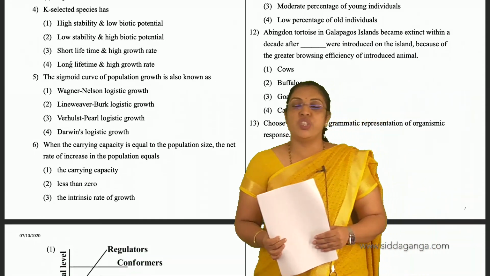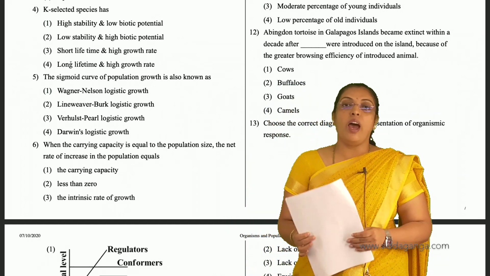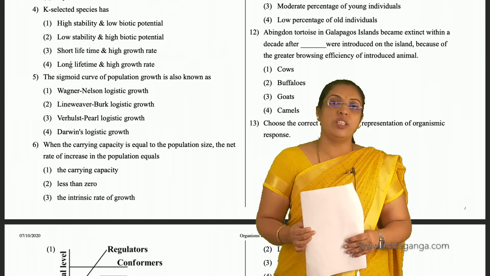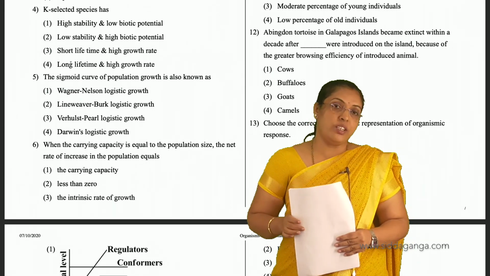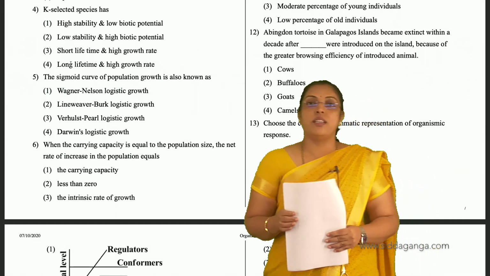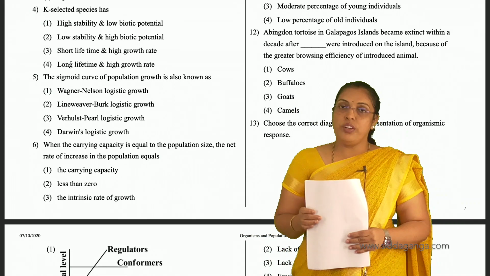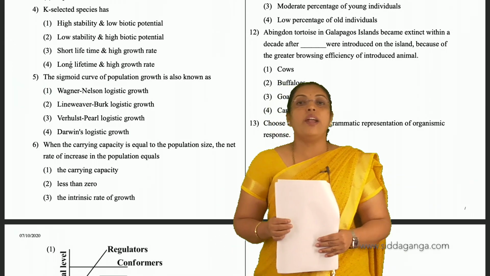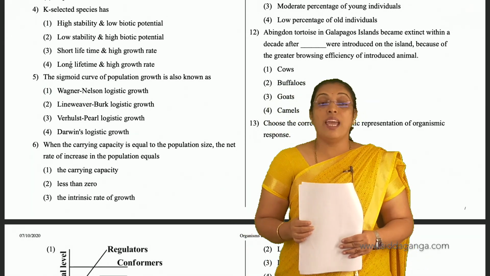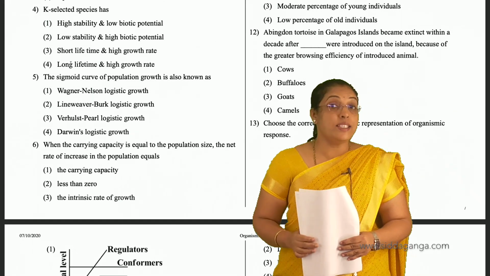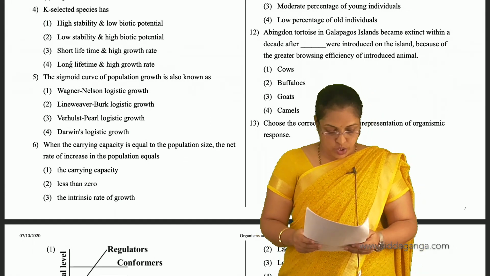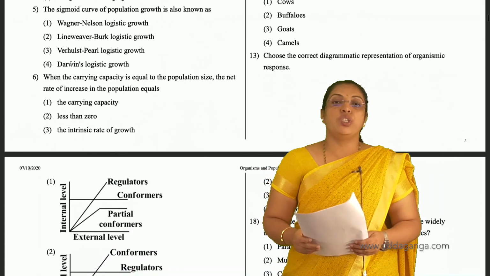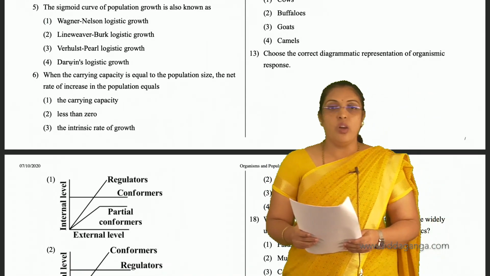K selected species will have high stability and low biotic potential. Biotic potential is measured in terms of what? Reproductive fitness. So here carrying capacity doesn't depend on the reproductive fitness. It just supports the survival of species by providing food and space. Therefore K selected species has high stability and low biotic potential. Then the sigmoid curve of population growth is also known as logistic growth.